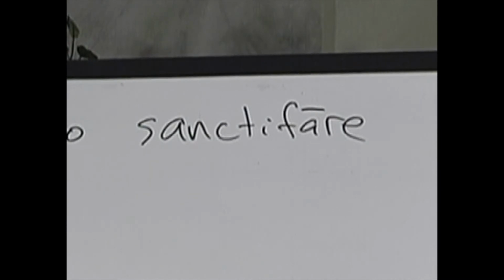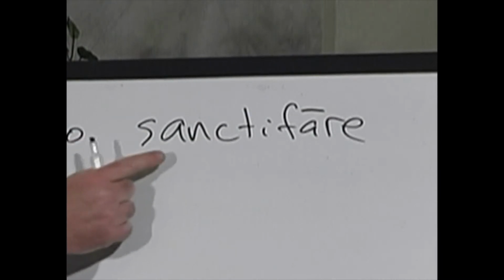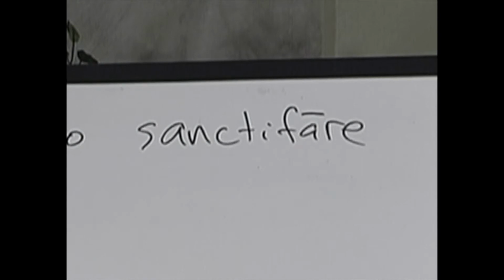This little dash over a vowel indicates that it's a long vowel. So that is actually a clue for you to identify this infinitive as having a long vowel, and that helps you identify it as a first conjugation verb.